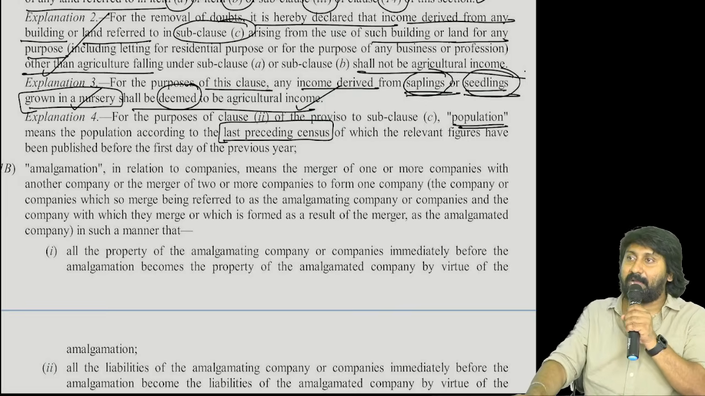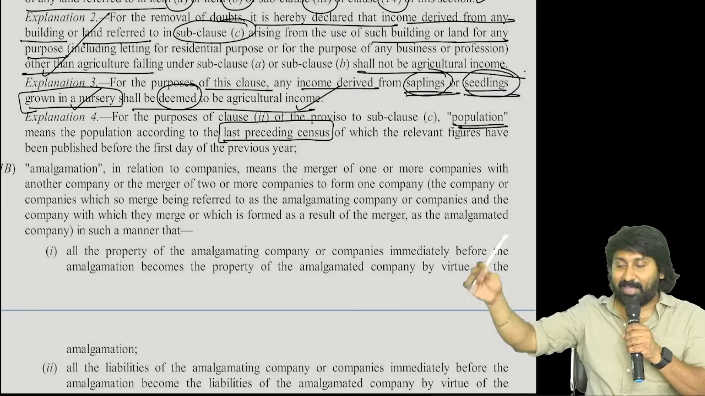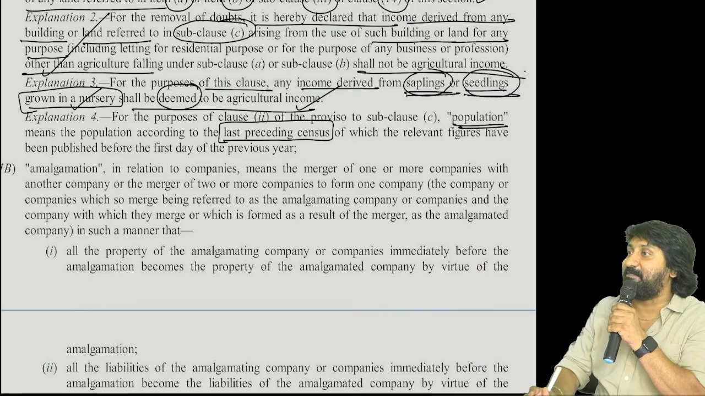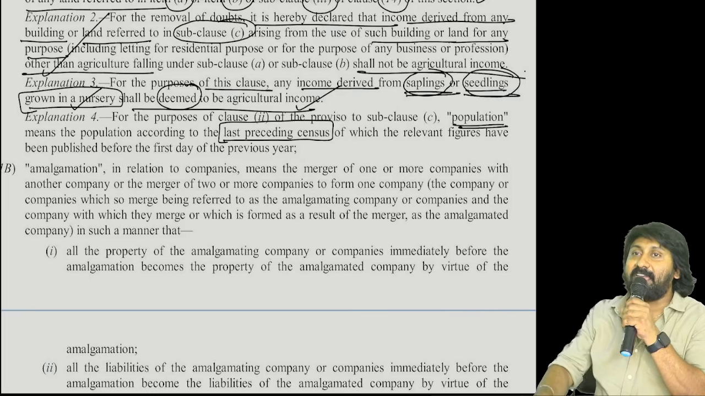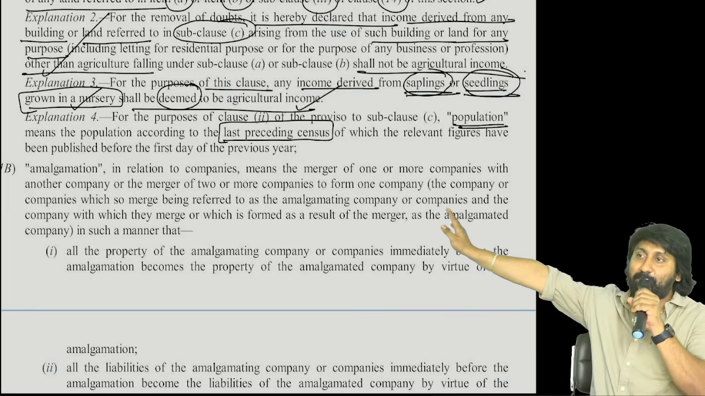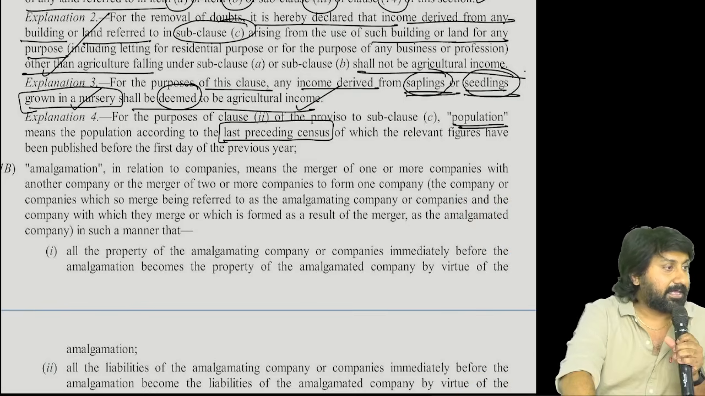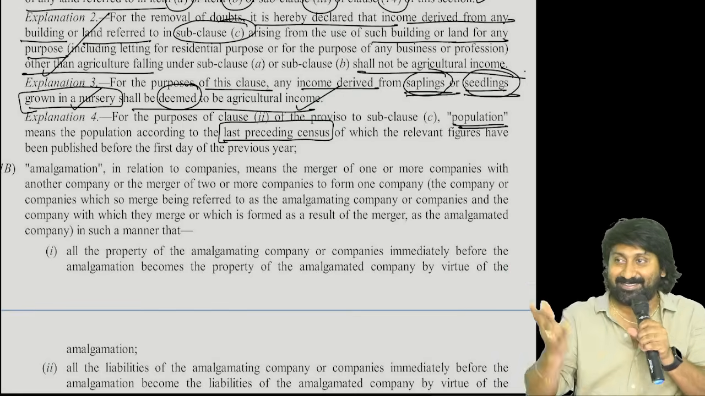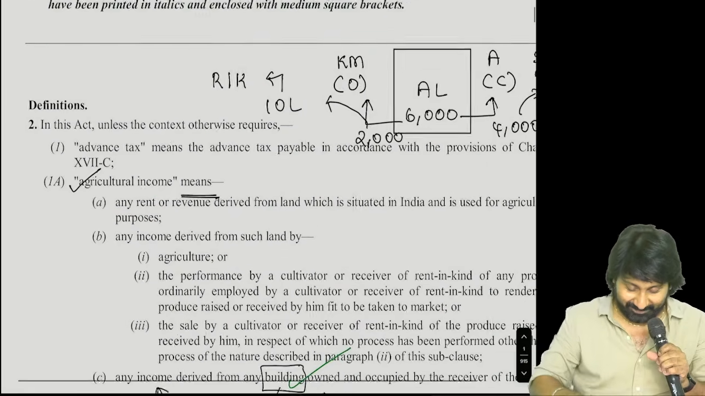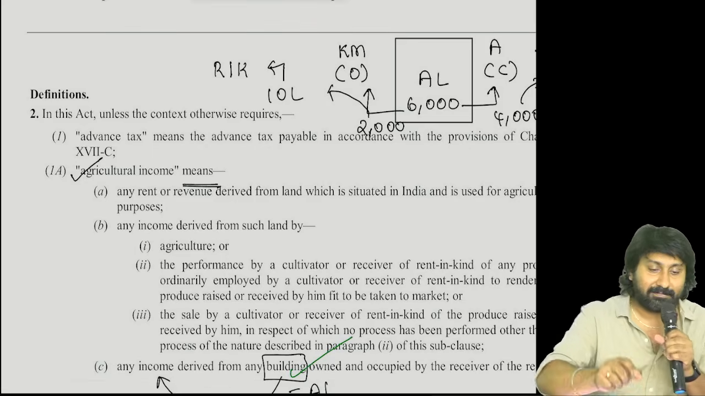With great effort and God's grace, we have completed one very big definition. What is the definition we have completed? Section 2, clause 1A, the agricultural income definition is completed. Okay. So, successfully, 3 hours 20 minutes we have taken to complete one definition called agricultural income. Take a break and come.